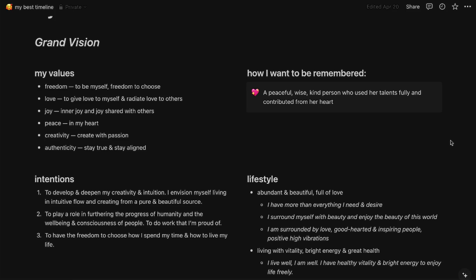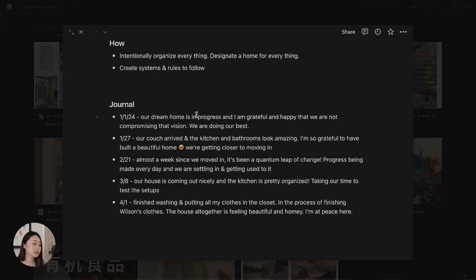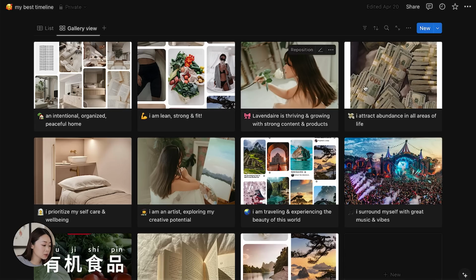So we had the life vision stuff, and then now for the goals, you have a visual and you have all your goals laid out for the year here, and it's flexible. If you decide you don't care about this goal anymore, you can delete it, you can archive it. I love that it's just very adaptable. But anyway, this journal is where you just write the updates. It's just like a diary of how you're doing towards your goal. And then I do that for every single one of these goals.